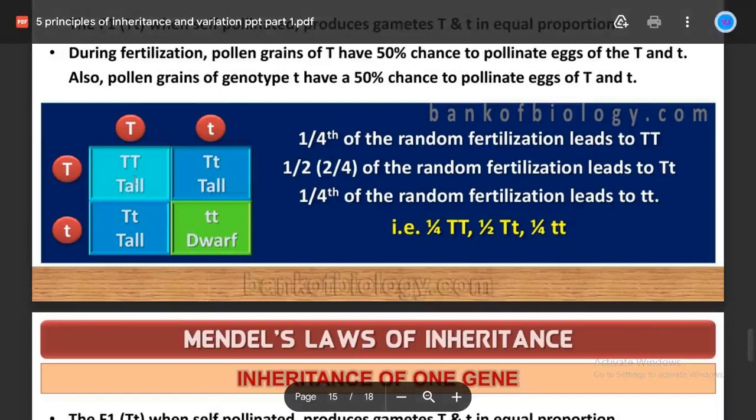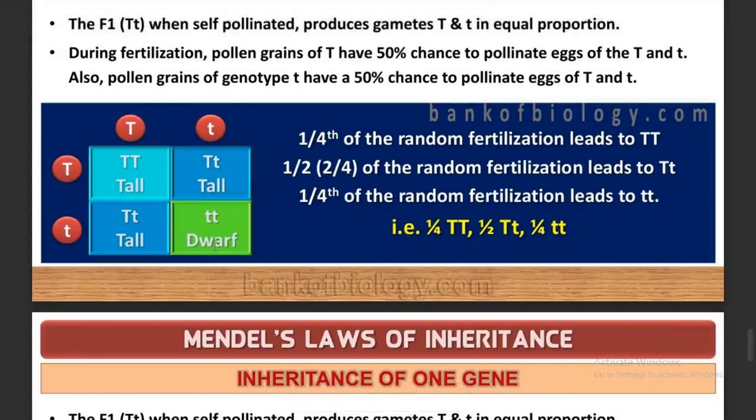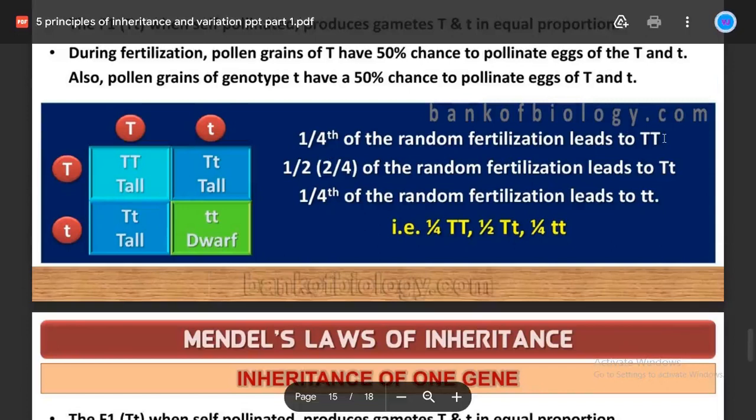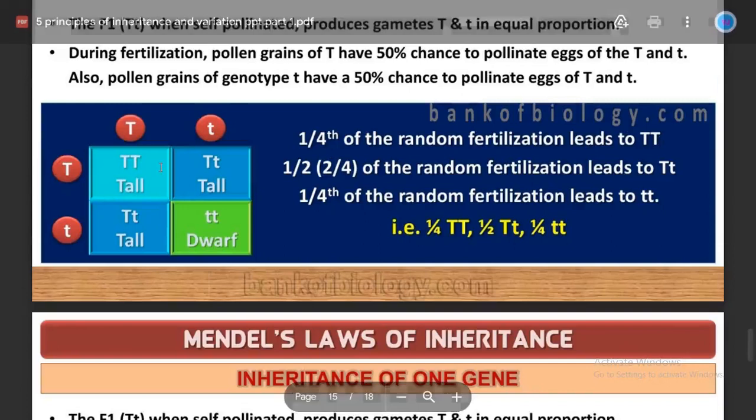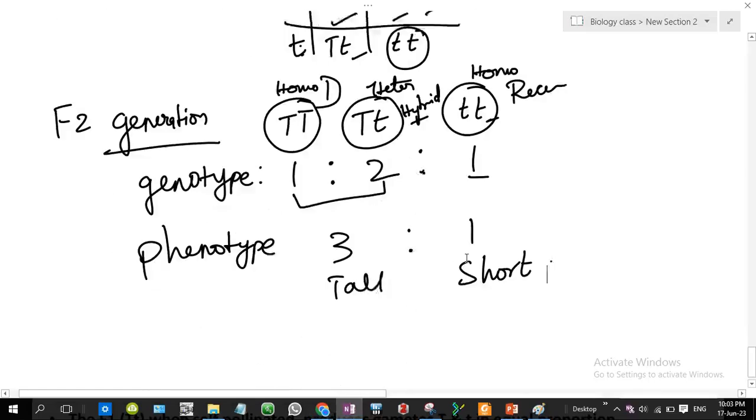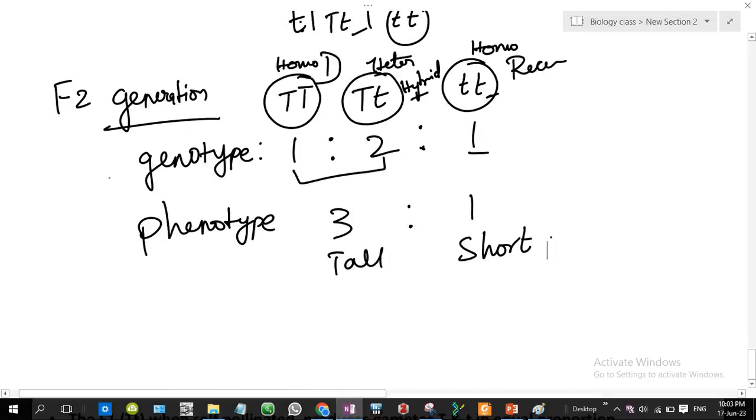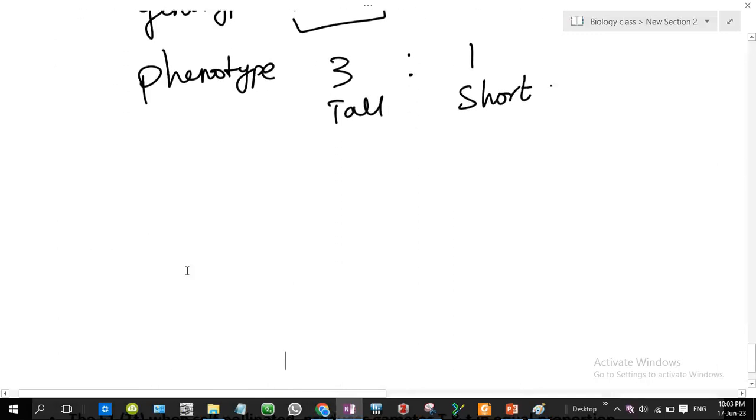See here 1, 2, 3, 4 offspring. Okay, so first one 1/4 leads to capital T, which means that in the 4 offspring one offspring vandu it is capital T. So that's what it shows here.